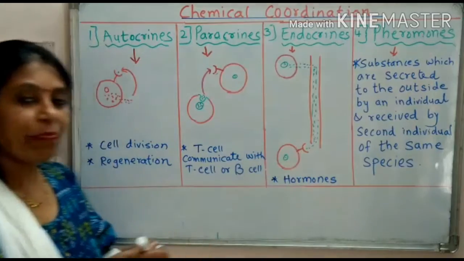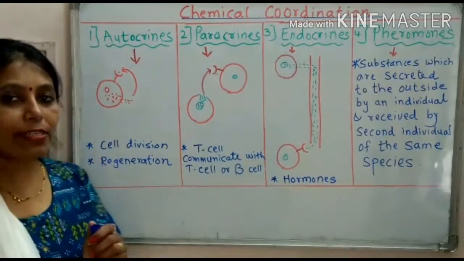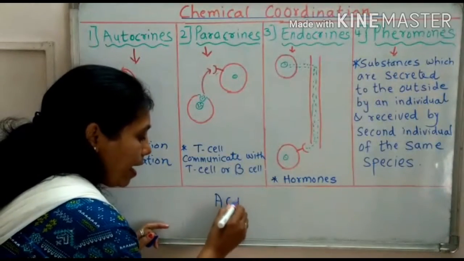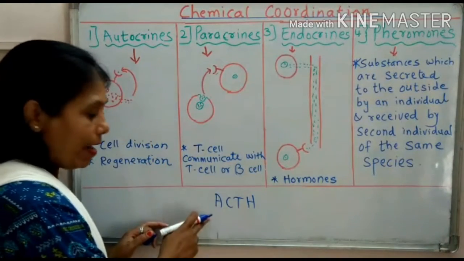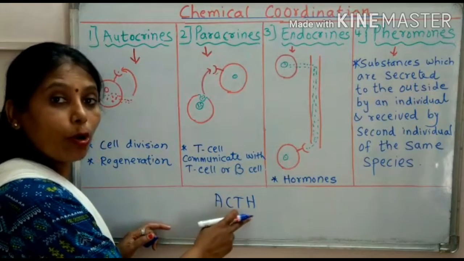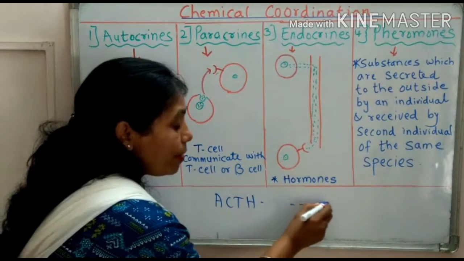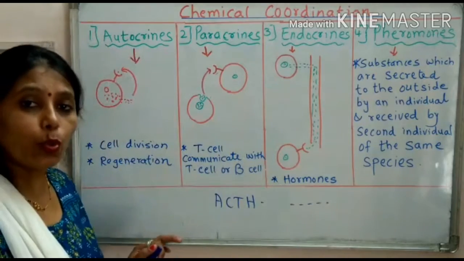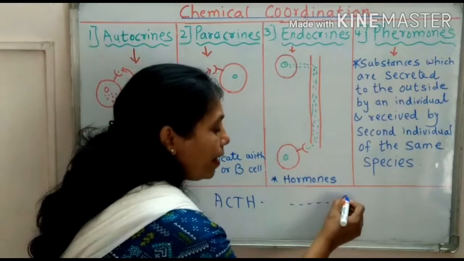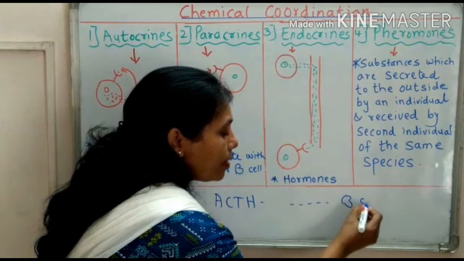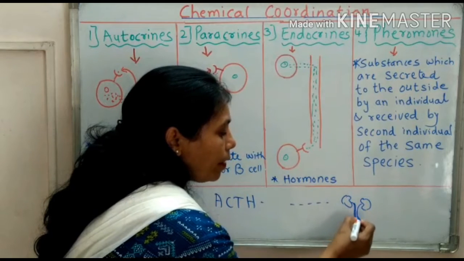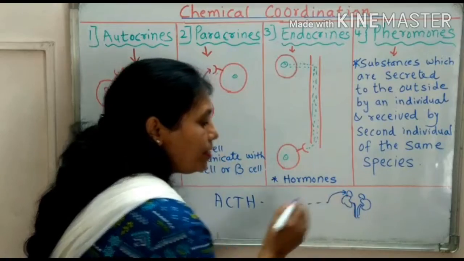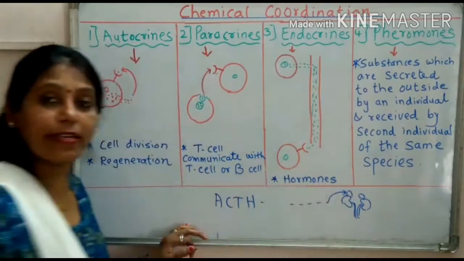For example, if the pituitary gland which is situated in the brain secretes ACTH hormone, adrenocorticotropic hormone, it will be released in the blood. It will reach the adrenal gland. Now suppose these are the kidneys. On the surface of the kidney, this adrenal gland is present.